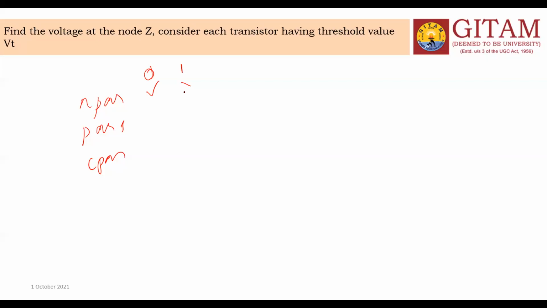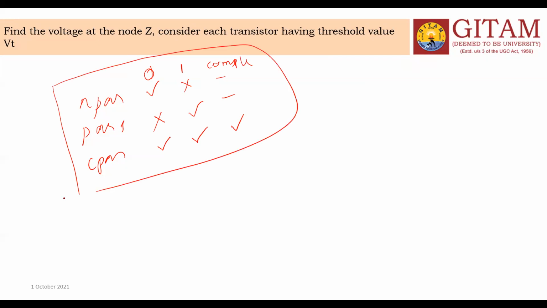PPASS produces strong 1 but weak 0. CPASS can produce both strong 1 and strong 0. Coming to complexity, the complexity is more for CPASS. So this is the summary of the three switches: N-pass switch, P-pass switch, and C-pass switch.